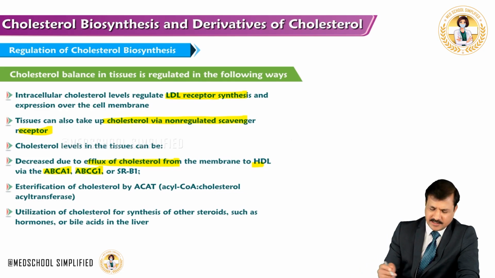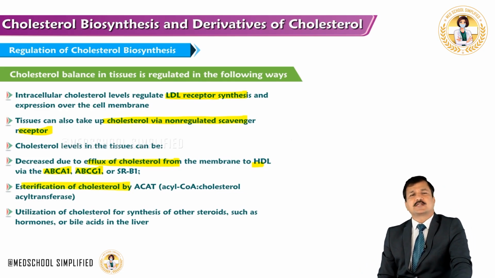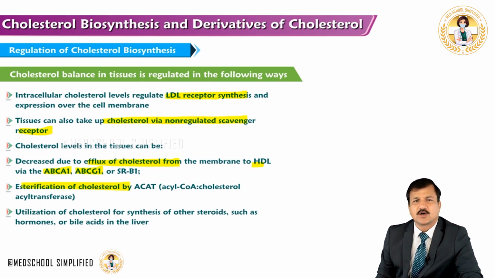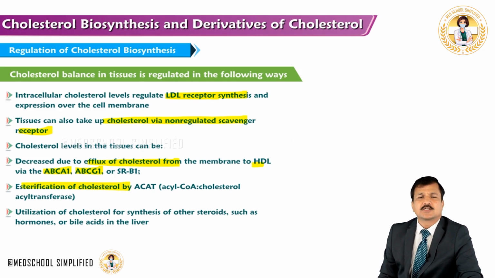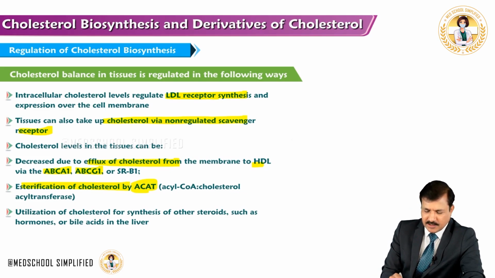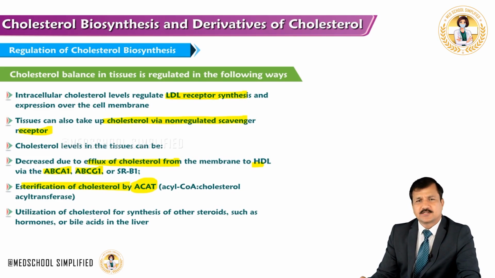And also whenever there is more cholesterol inside the cell, some of that cholesterol can be esterified into cholesterol ester and stored there, because cholesterol ester is a storage form of cholesterol. That esterification is done by the ACAT enzyme in the endoplasmic reticulum, and ACAT is acyl-CoA cholesterol acyltransferase.